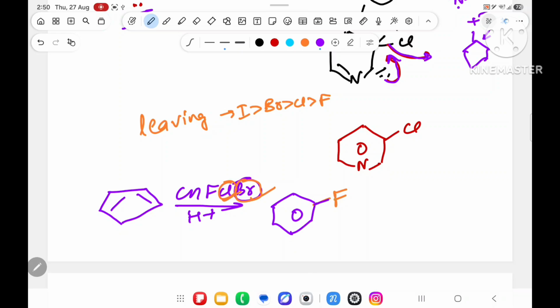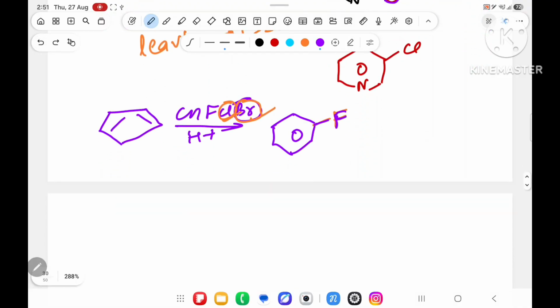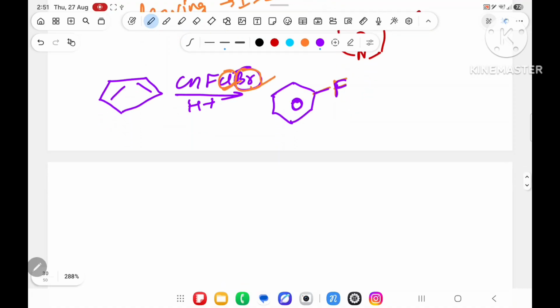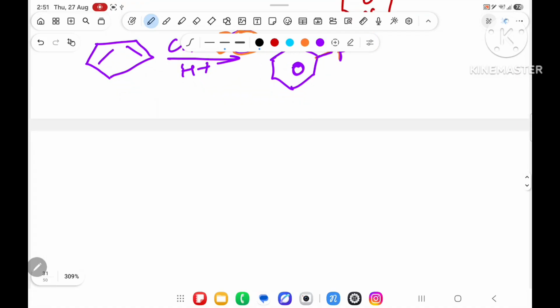Any confusion? Just understand that if something is attached after this one carbon, after that carbon someone will come, not on the same carbon. After leaving one carbon, someone will come. If nothing is attached, then the 5 ring will become a 6 ring, aromaticity will come, and then whatever things are there will attach. So this is all about Reimer-Tiemann. Trust me, you will not get confused or nervous, because I am dictating something very, very good.